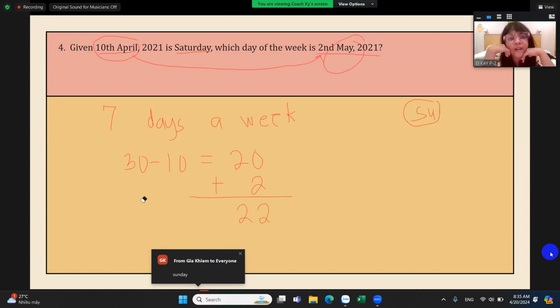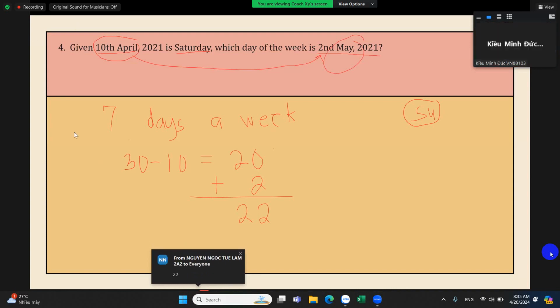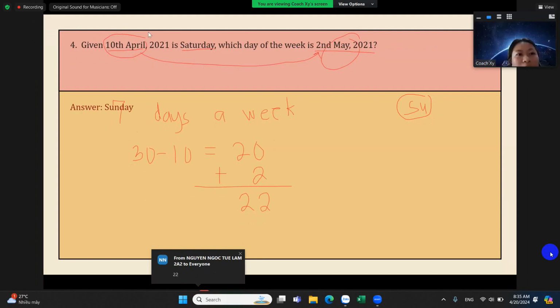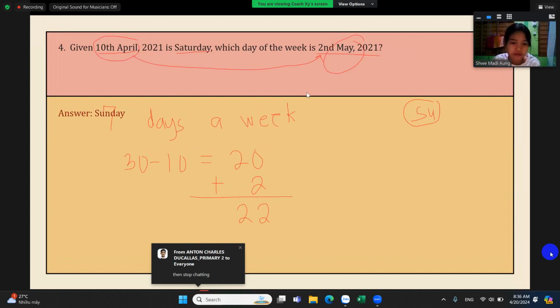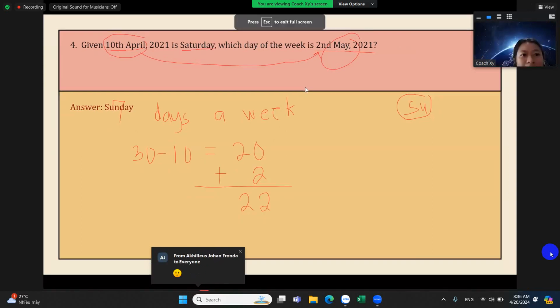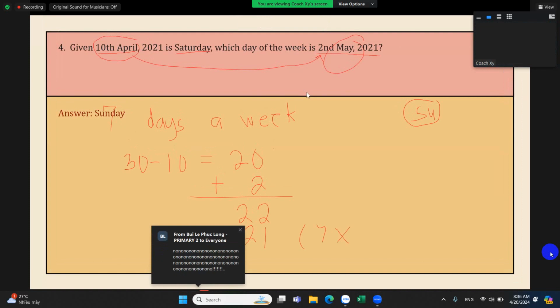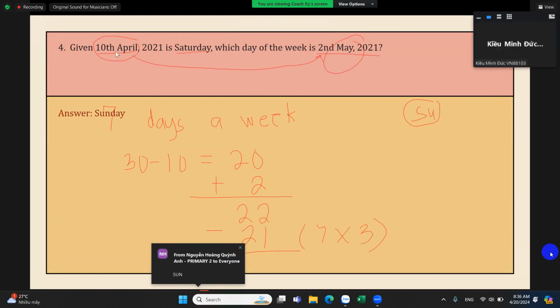So we know that there are 7 days a week, so we just have to divide. The closest multiple of 7 to 22 is 21, right? Closest multiple of 7 is 21. So that's 7 times 3. So 22 minus 21, that is 1.